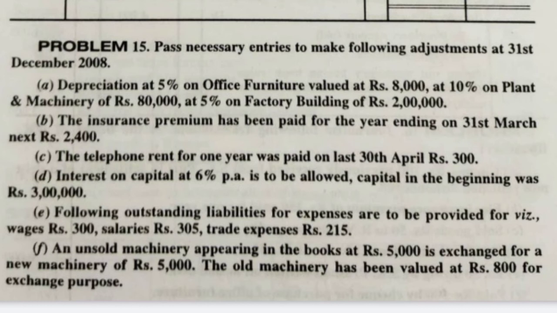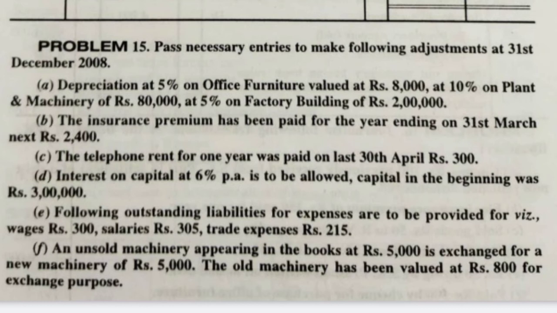Okay, next one, the insurance premium has been paid for the year ending on 31st March next, rupees 2,400. Okay, see in the question on which date are we passing the entries? As on 31st December. We are at 31st December and we are passing these adjustments, but we made the payment for the year ending on 31st March, means we made an advance payment of insurance for 3 months. From December means it is January, February, March. For these 3 months we have made an advance payment for the insurance premium.